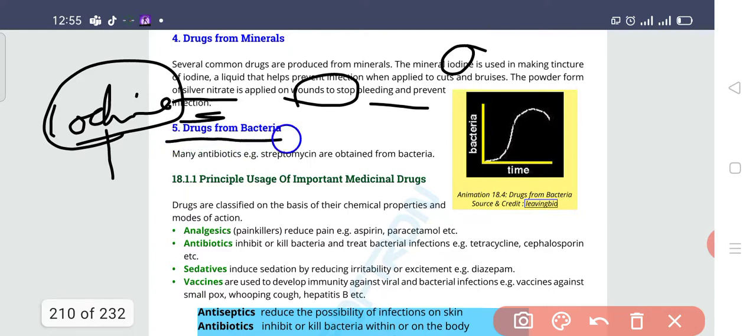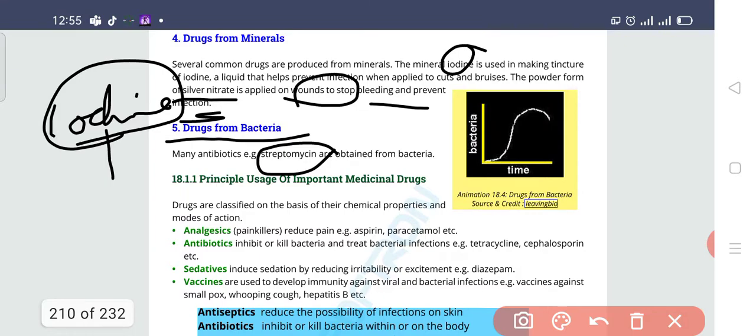Similarly, we are also able to get products from the bacteria. Yes, we are getting antibacterials from the bacteria, meaning we are getting such kinds of products from bacteria which can kill bacteria, like streptomycin. This is a very good antibiotic drug which is killing the bacteria, and this is known as an antibacterial drug. There are many other drugs like tetracycline, cephalosporin, which you have already learned before. So these are basically the drugs which you get from the bacteria.